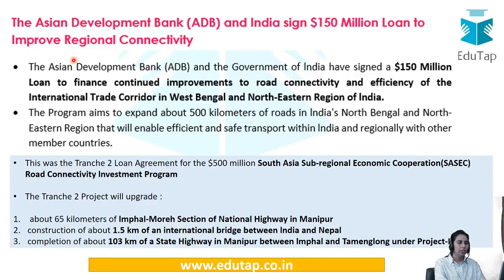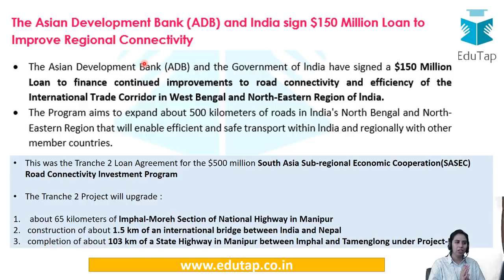Okay. So the next news is about the Asian Development Bank. ADB and India have signed this $150 million loan agreement to improve regional connectivity. In our previous video, we saw that ADB had given a loan to the Madhya Pradesh government for setting up the Madhya Pradesh skill park, which is going to be useful for the youth of the state. And now ADB has again signed a loan to improve regional connectivity. So let me just tell you the background.